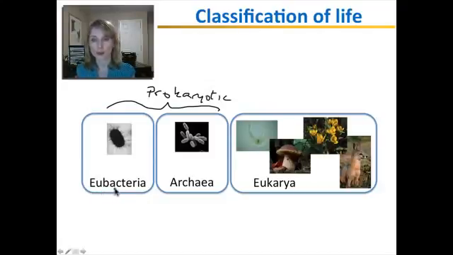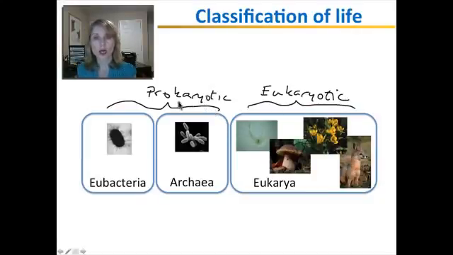Eu is true. Archaea are another kind of bacteria. Many of them are known for actually being able to live in very extreme environments, like extreme salt or extreme heat. Okay, now eukarya, this domain, they are considered to be eukaryotic.